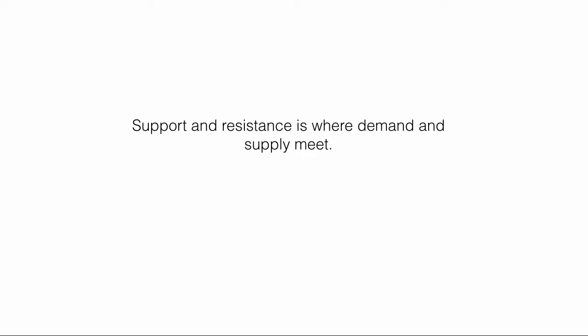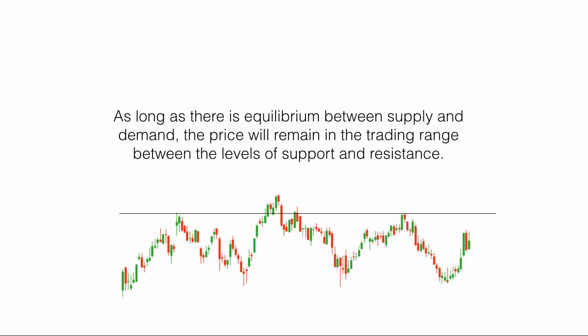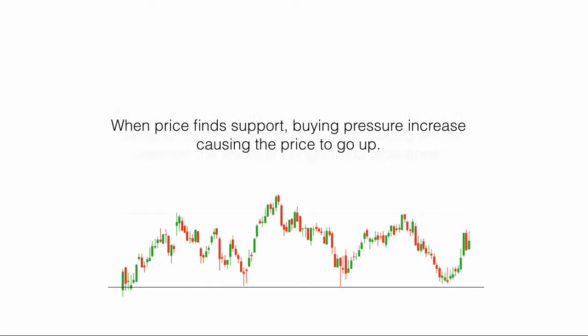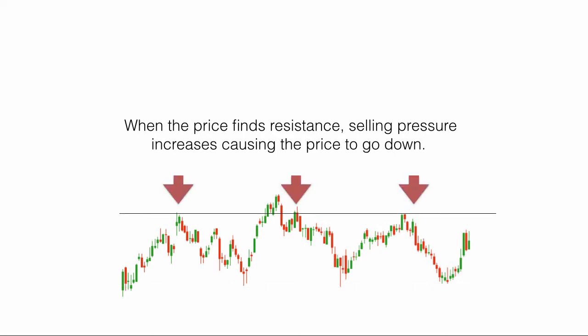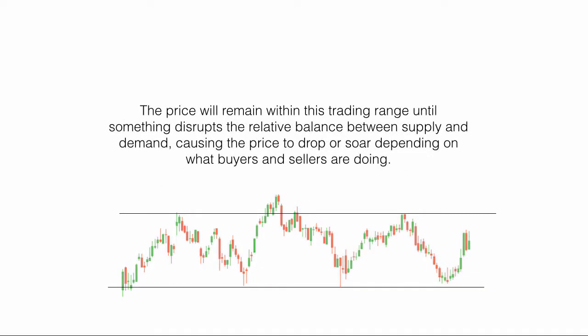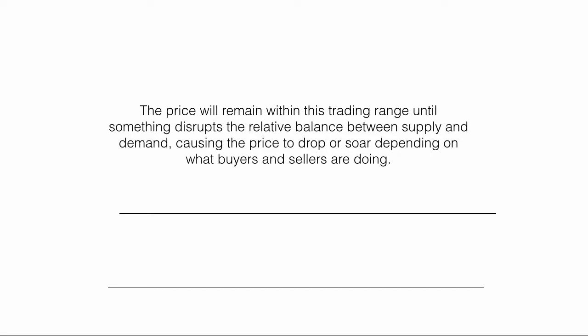Breaking support and resistance. Support and resistance is where demand and supply meet. As long as there is equilibrium between supply and demand, the price will remain in the trading range between the levels of support and resistance. When price finds support, buying pressure increases, causing the price to go up. When the price finds resistance, selling pressure increases, causing the price to go down. The price will remain within this trading range until something disrupts the relative balance between supply and demand, causing the price to drop or soar depending on what buyers and sellers are doing.